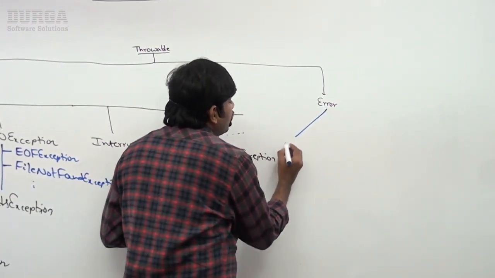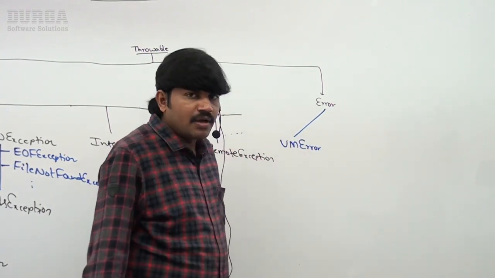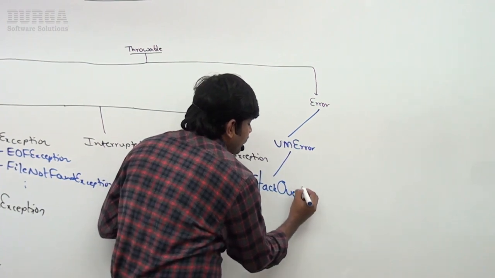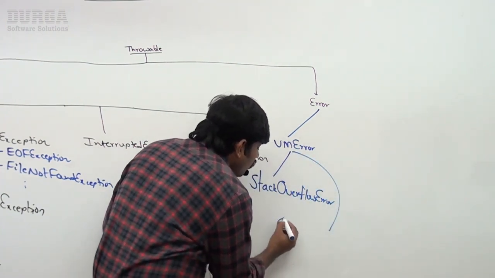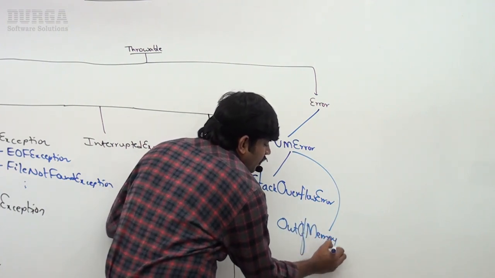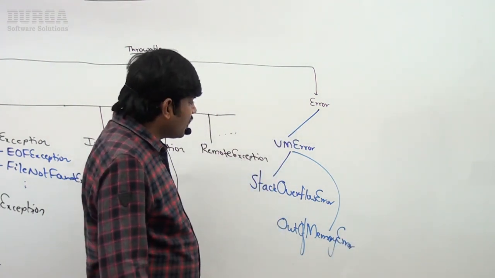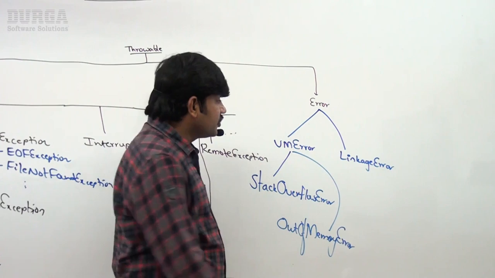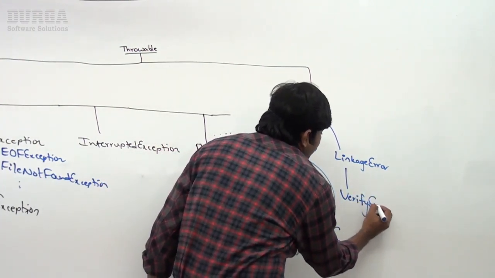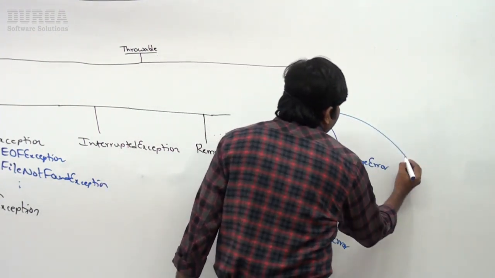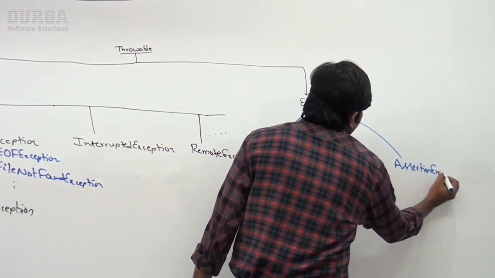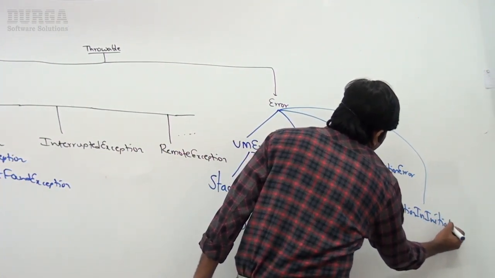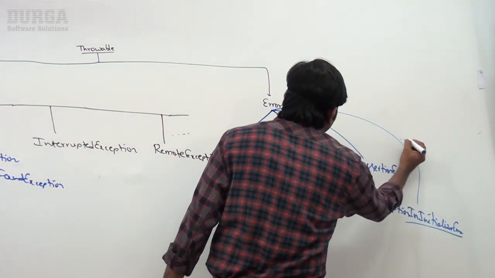Similarly, for Error there are also several child classes. VMError, which means Virtual Machine Error, and under it StackOverflowError. Next, OutOfMemoryError. Similarly, LinkageError, whose further child class is VerifyError. Next, AssertionError, and ExceptionInInitializerError. There are multiple child classes available.